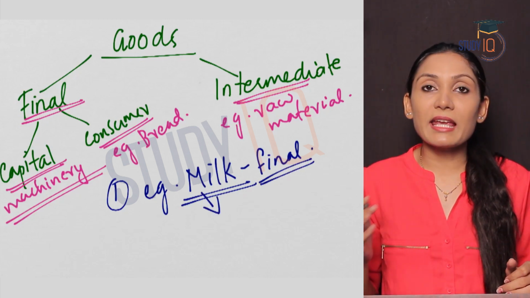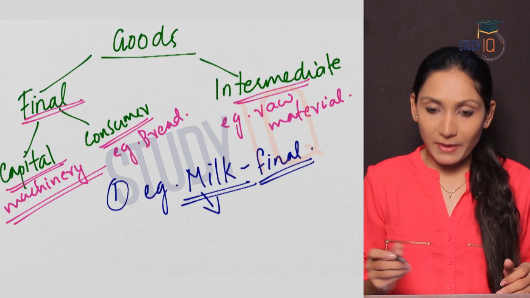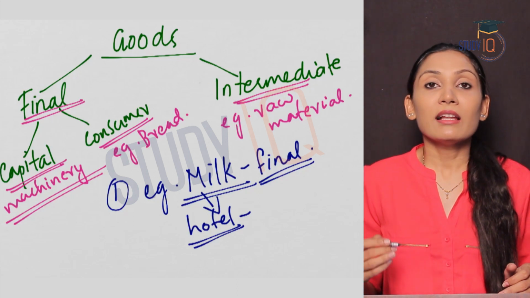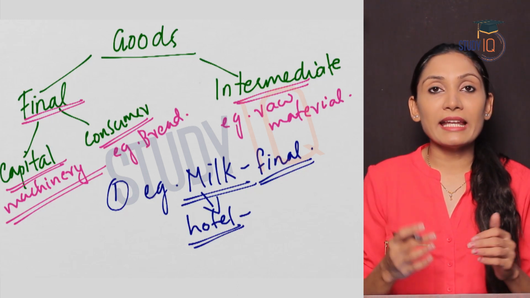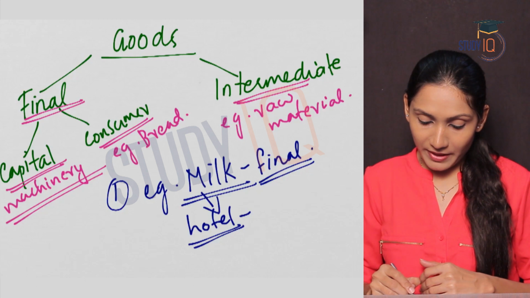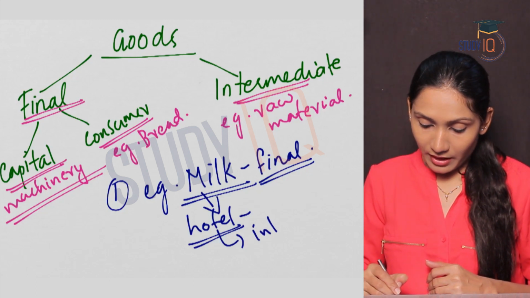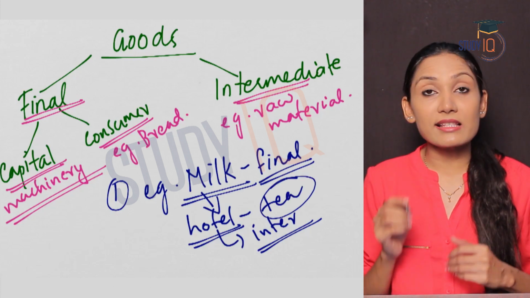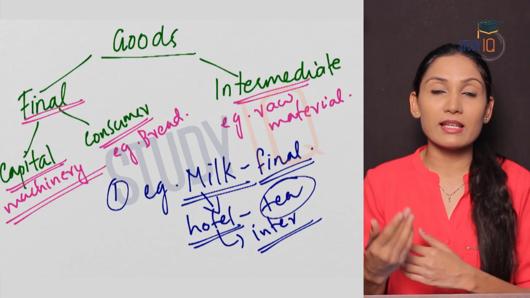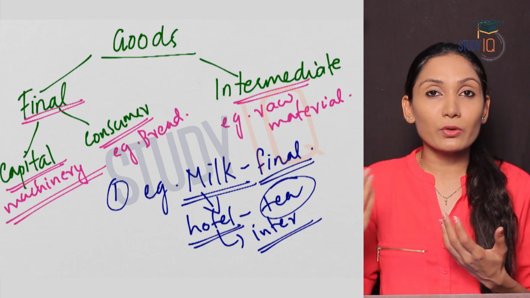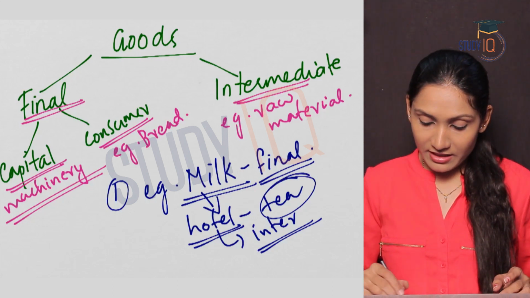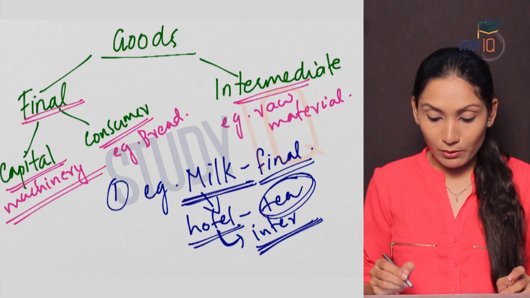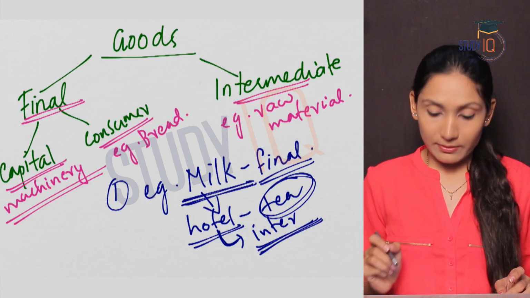But if the same packet of milk is purchased by a hotel, it becomes an intermediary good. How? This chaiwala will make tea out of that milk and they will sell the tea. So it becomes an intermediate good. And what is their final good? Tea is the final good here. Milk is not the final good because they use it as an intermediary to make tea. So tea is the final good and milk here becomes intermediate good. So for the household, milk is the final product.